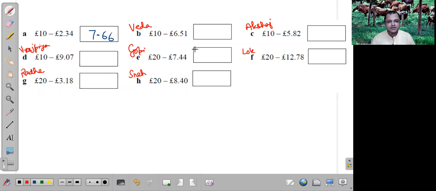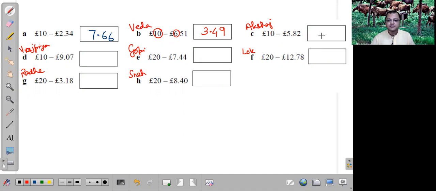Okay, I'll do. First I did 10 minus 1, which is 9. Then 9 minus 5 is 4. Then I put the decimal point. And then 9 minus 6 is 3. Yes, correct. So this 10 will become 9, and 9 minus 6 will be 3. Exactly, perfect. Next one, Akshaj.